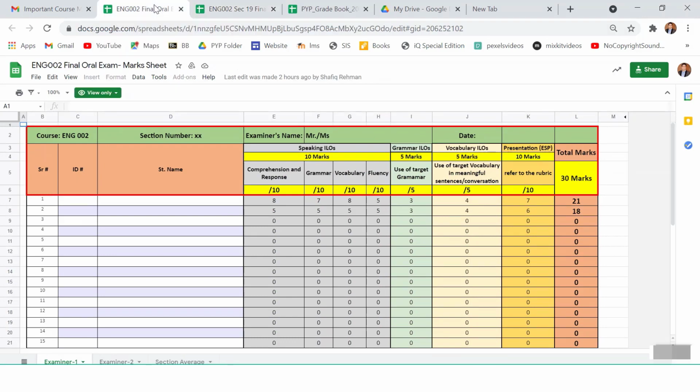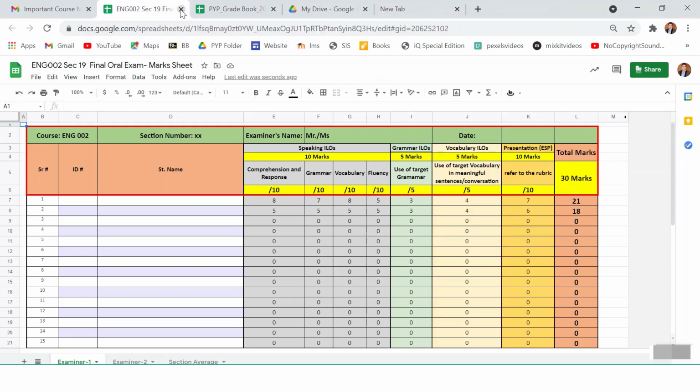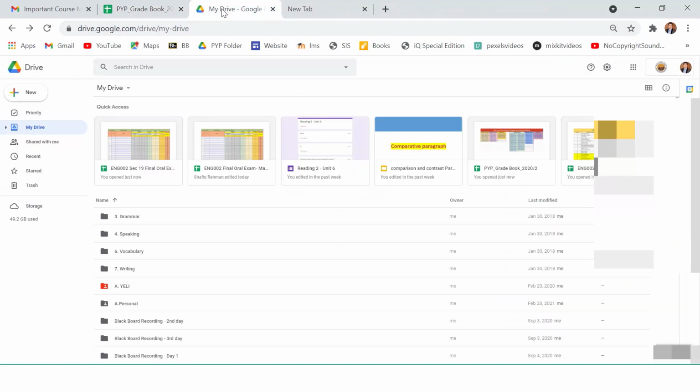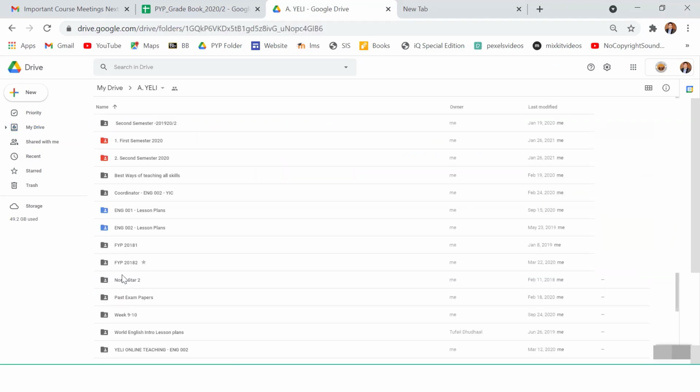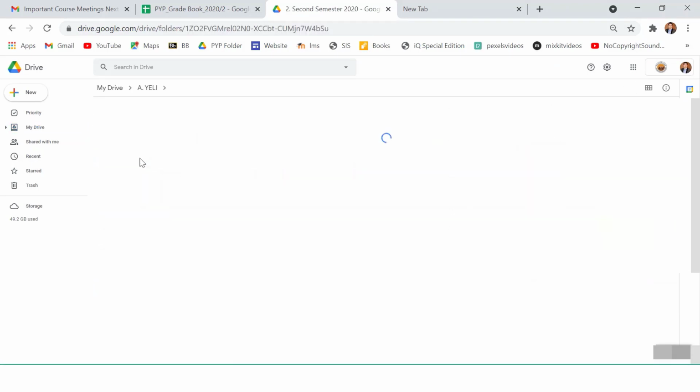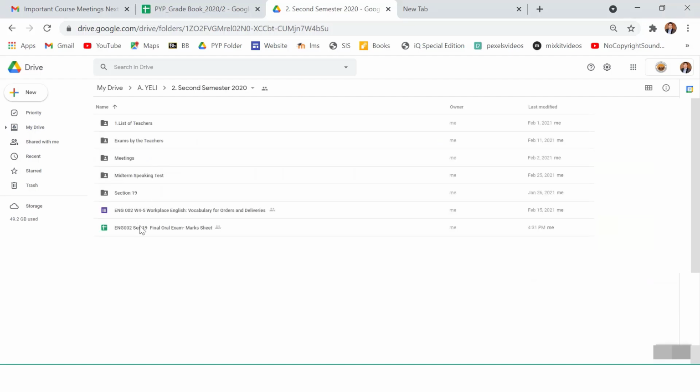I will simply close this file and go to my drive. For example, here you can see I saved it in final oral exam. You can see the file is here. Now I'm the owner of this file, and I also have editing access.